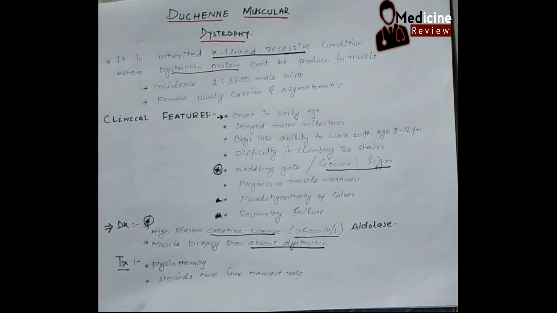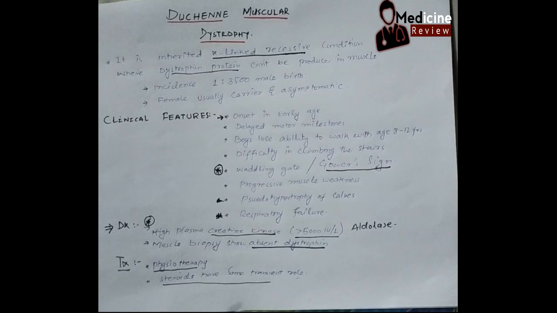Treatment: there is no specific treatment for Duchenne muscular dystrophy, but physiotherapy plays a key role here, because it can slow down the progress of the disease. And sometimes steroids also have a transient role in delaying the progress of the disease.